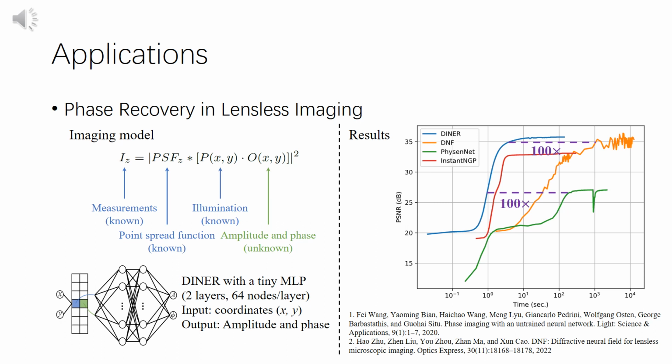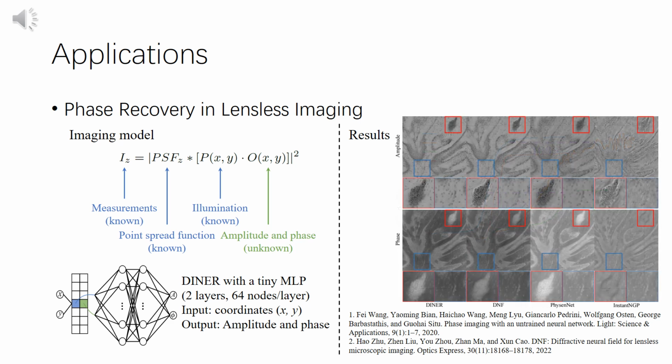We compare our results with 3 SOTA methods, the recently proposed FisnNet and our previous method DNF. Additionally, the recently proposed SOTA backbone instant NGP is also implemented using the lensless imaging model. Our method could provide reconstruction with higher PSNR values and much faster convergence, over 100x advantage.